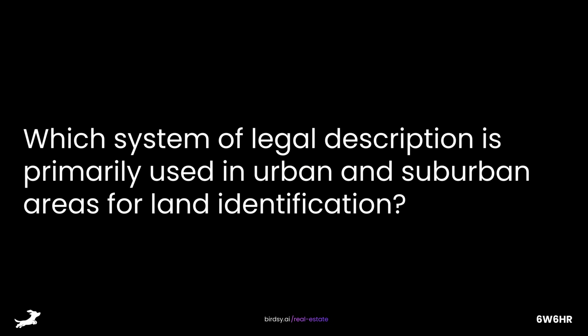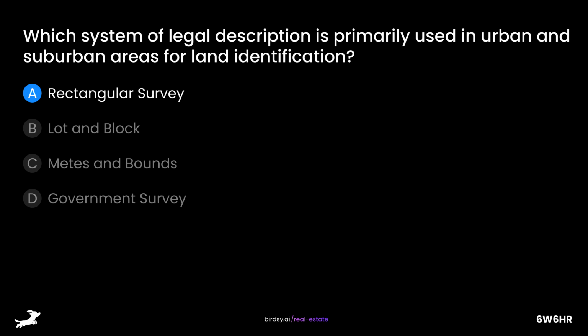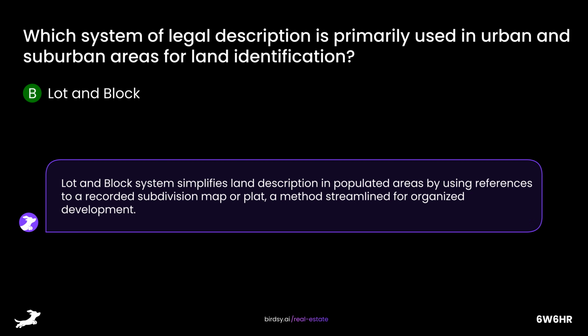Which system of legal description is primarily used in urban and suburban areas for land identification? Is it A, rectangular survey, B, lot and block, C, metes and bounds, or D, government survey? The answer is B, lot and block. The lot and block system simplifies land description in populated areas by using references to a recorded subdivision map or plat, a method streamlined for organized development.